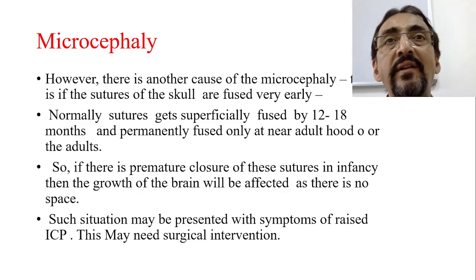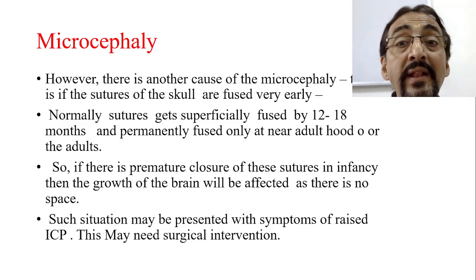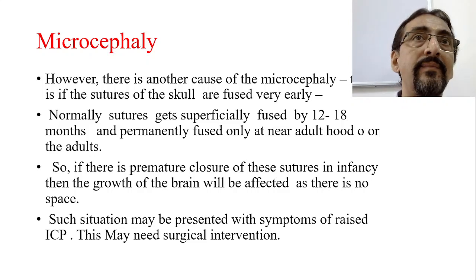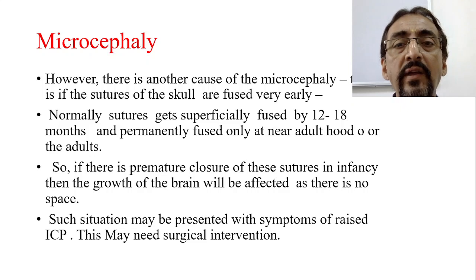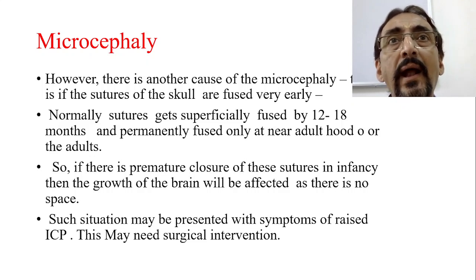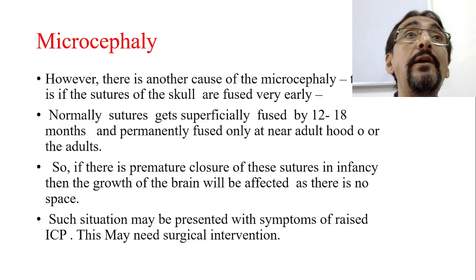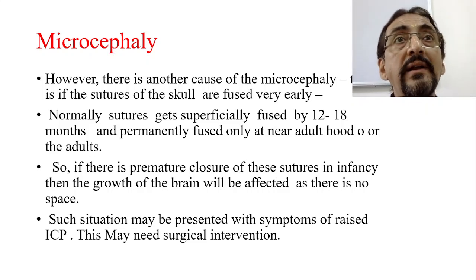This common sense is there for the sutures. The fusion starts after 12 to 18 months, when almost all the maximum brain growth has happened. They permanently fuse after 2 years, and this permanent fusion of the sutures will take place mostly in adolescence and early adulthood.